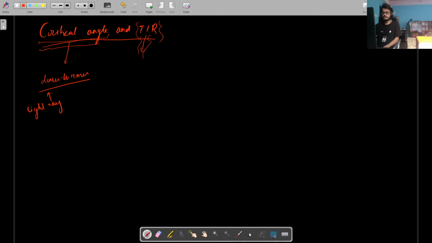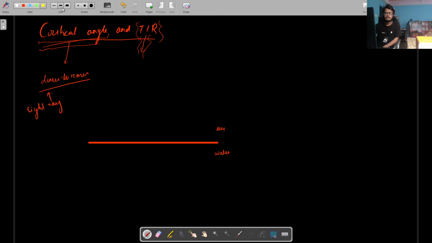Like for example, let's say this is an interface between two media. Okay, so now here I have water, and here I have air. So when I consider this critical angle, the critical angle will be the angle that will be considered when the light ray is moving from a denser medium to a rarer medium.